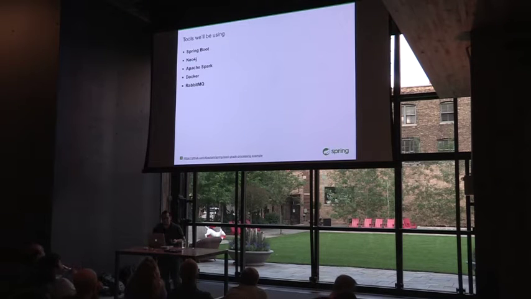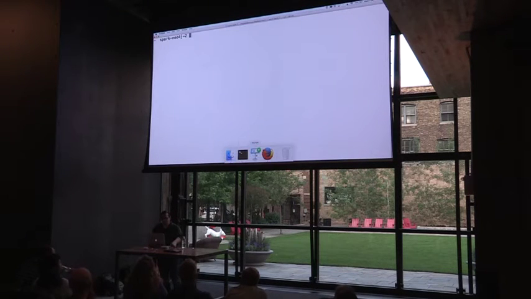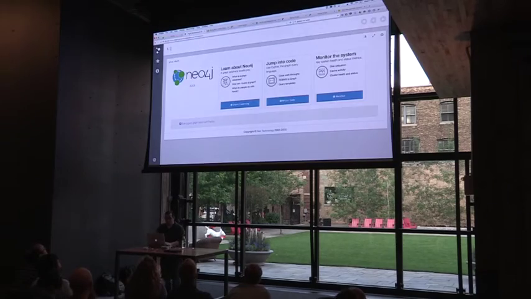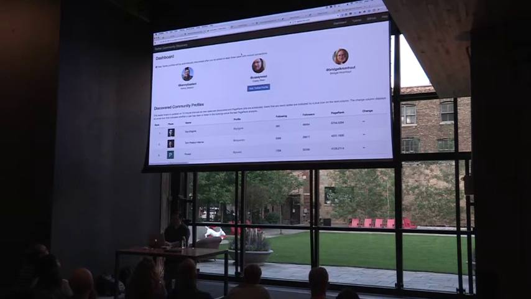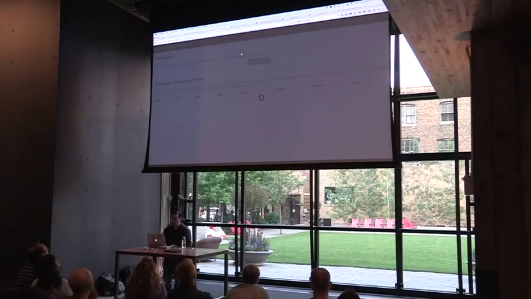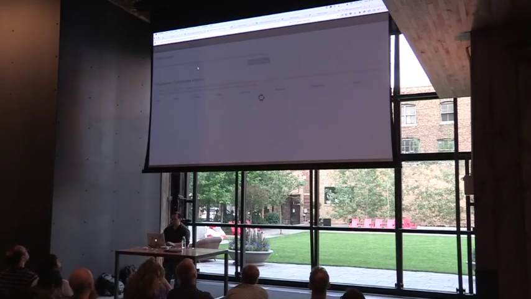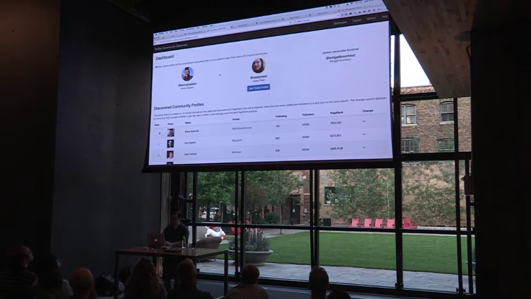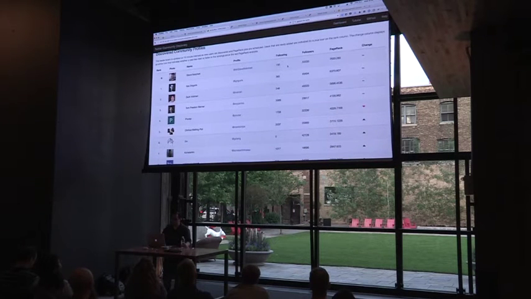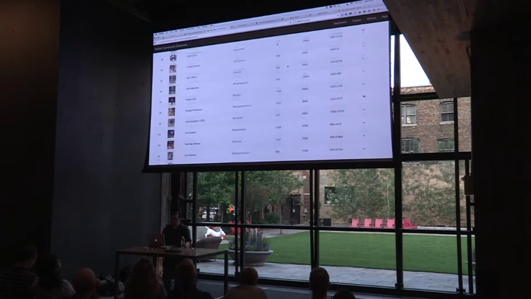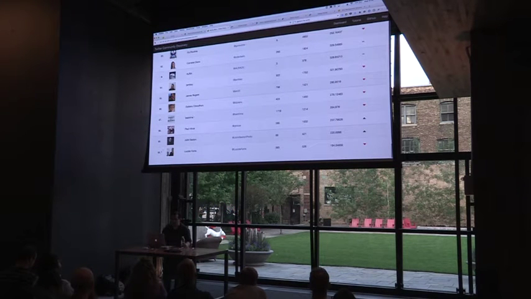So I'm actually going to show you how this application looks running. I have it running on AWS, and so I'll just refresh this. So I started this about a couple hours ago, and I added myself, Casey, and Bridget. So I just wanted to see exactly what was going to get pulled in over time. And so what I have here is a ranking dashboard that's been up for about, I don't know, an hour or two. So it's just about at 100 users.